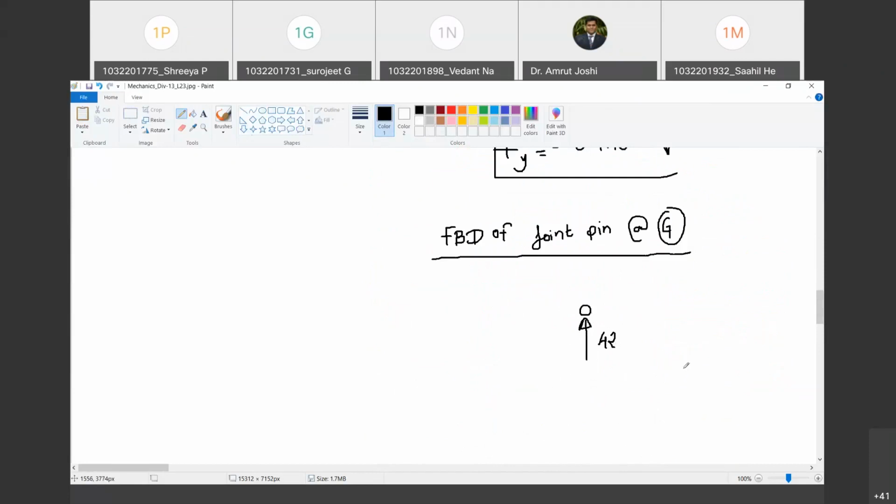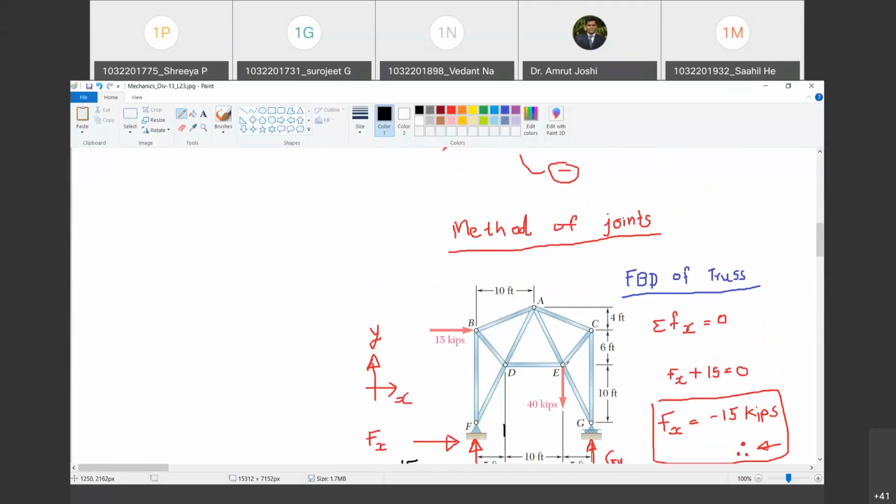Do you agree with me? Yes, sir. Now, what does this member EG going to do on this joint pin, and what does member CG do on this joint pin at G is the question. Happy? Yes, sir. So we have already said when it is a truss, this member EG or CG is going to have forces directed along the axis of the members. Do you agree with me? Yes, sir. और कोई फोर्स रहने वाला नहीं है. तो फिर मेंबर इजी जॉइंट पिन को या तो इजी के डायरेक्शन में पुल करेगा या फिर पुश करेगा. डू यू एग्री विथ मी?